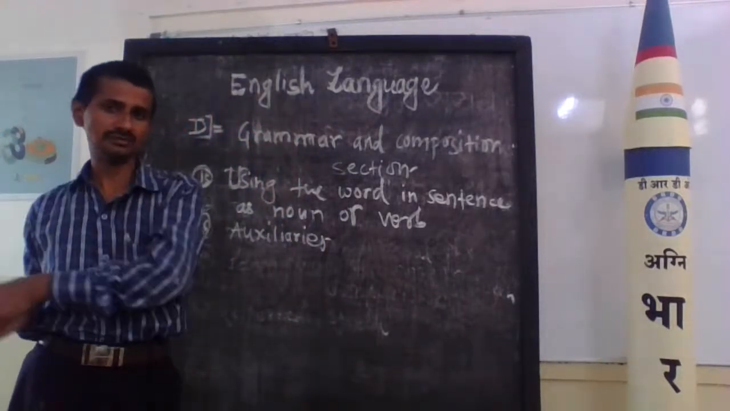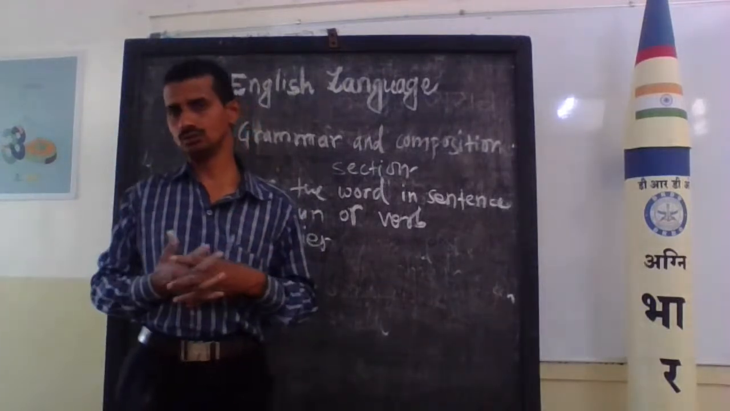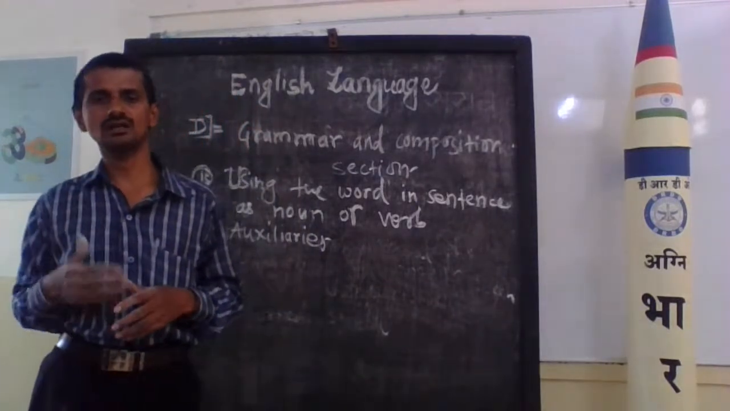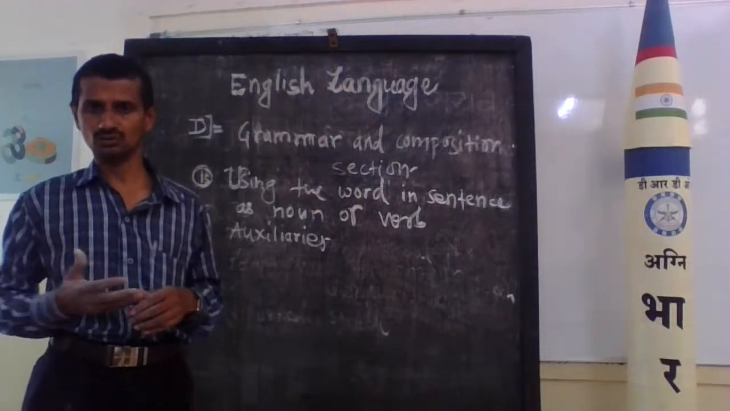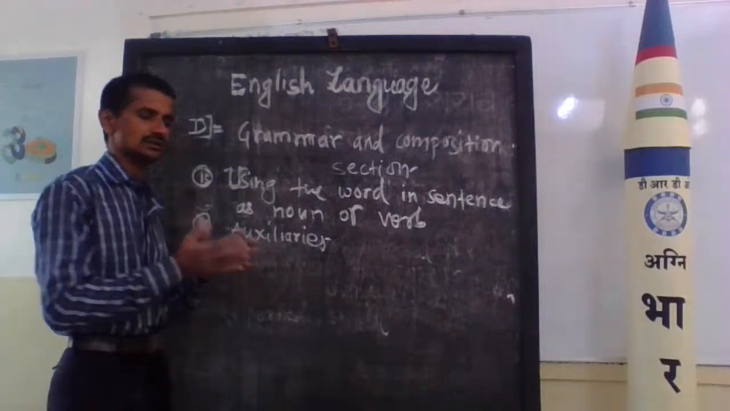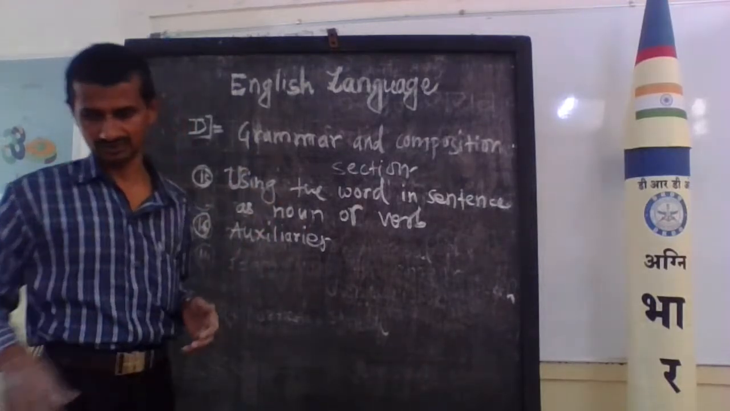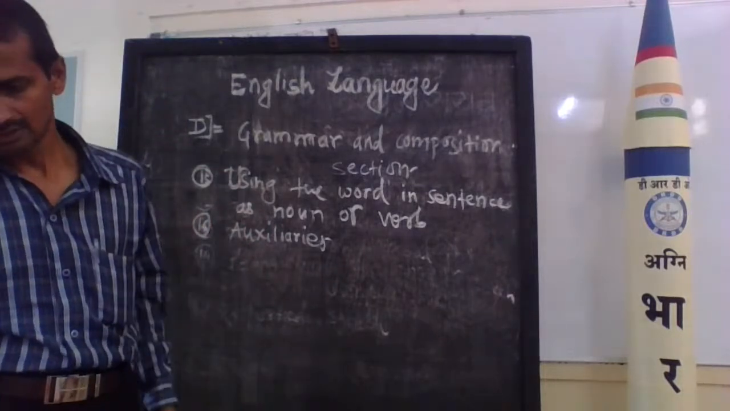And what about the modal verbs? The modal verbs are may, might, can, will, shall, should, dare, need, ought to, used to. All are modal auxiliary verbs. Such questions come regarding auxiliary verbs.